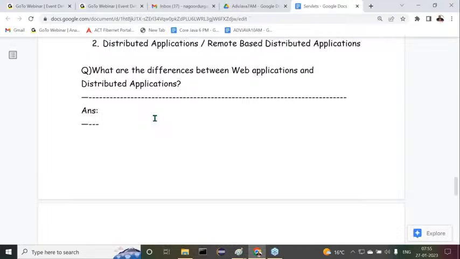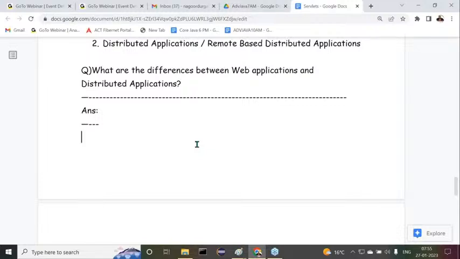Right, sir. Let's come to this point here. All of you guys observe carefully. Now, what are the differences between web applications and distributed applications? First, understand this. All internet applications are web applications. For example, we have some websites, number of websites are available. Every website, any website, is a web application. But what is a distributed application? I will discuss that with you later on.